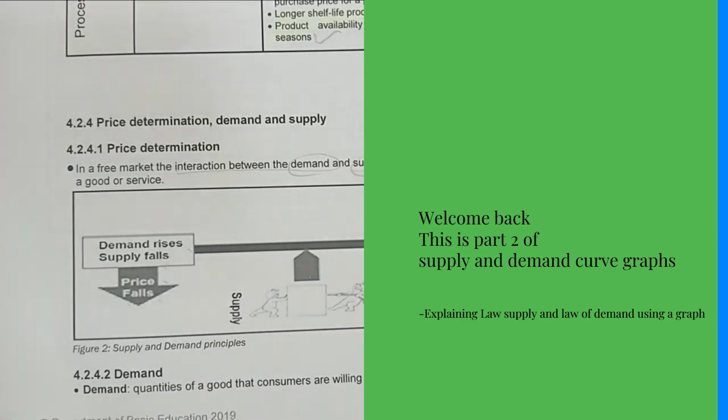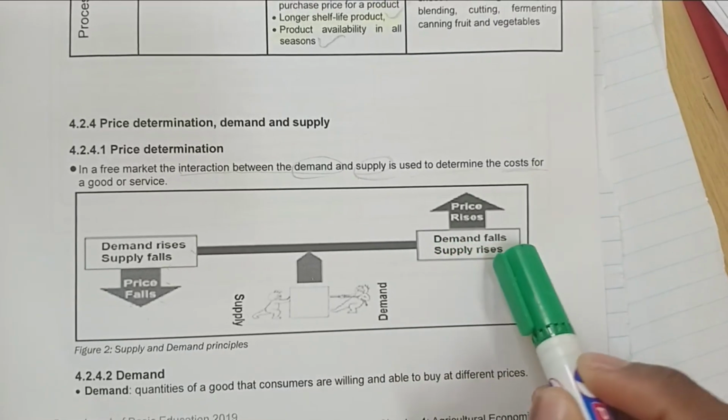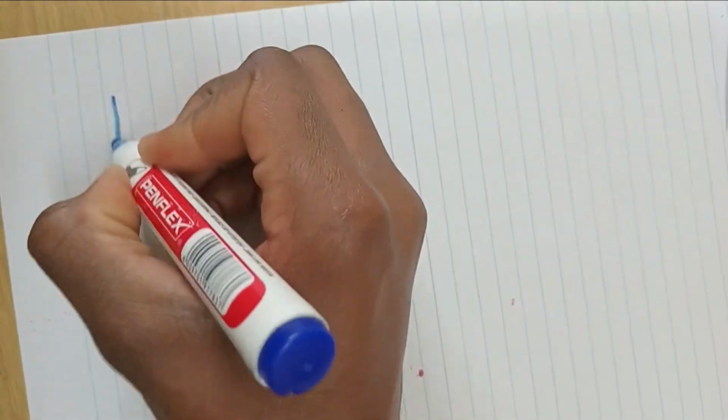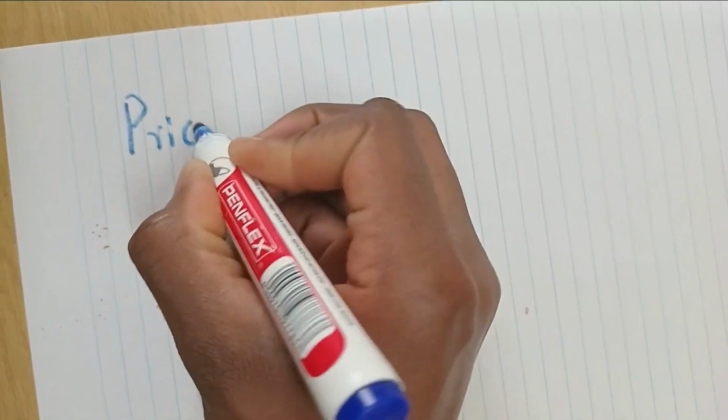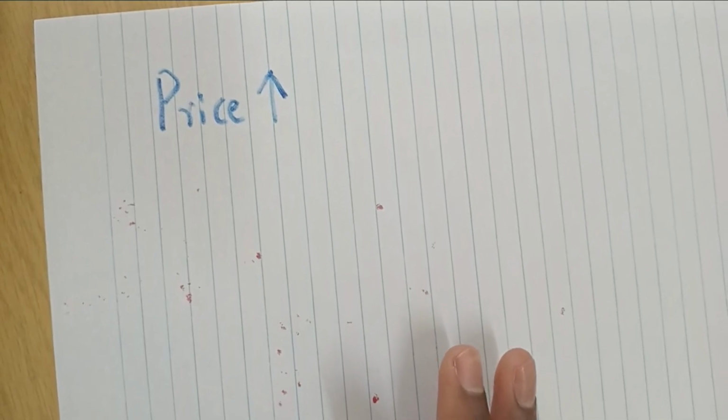The other one, that's when the price increases, the demand falls, the supply rises. Let's explain that. The price increases. Okay, the price increases. What will happen if the price increases? The consumers will say, this is expensive, we're gonna buy less.